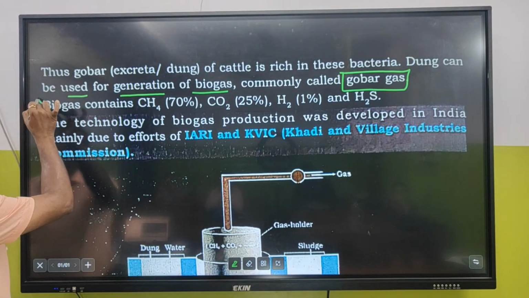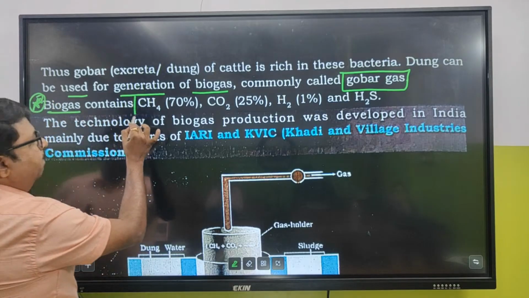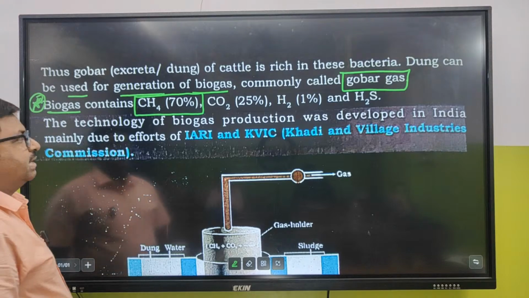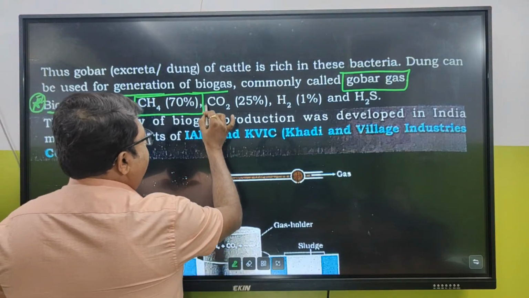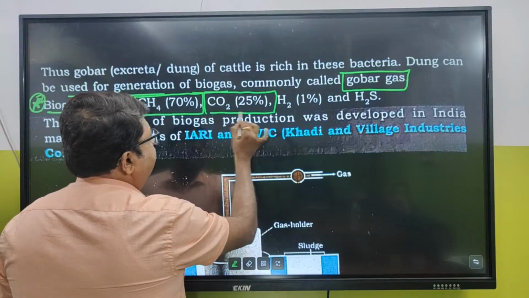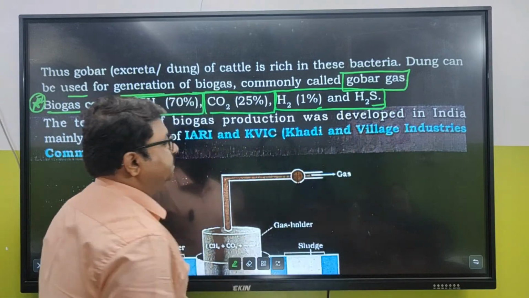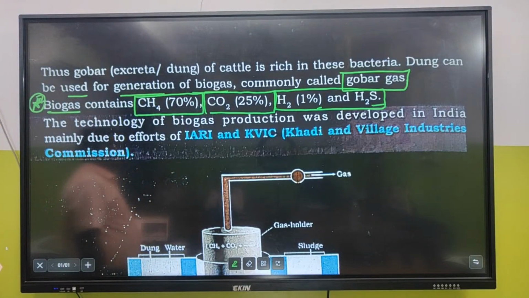Biogas contains, star mark, methane 70%. Very, very important. I think this information is not there in your NCERT. Biogas contains 70% methane, 25% carbon dioxide, and 1% each of hydrogen sulfide and hydrogen. So 70, 25 and 1. Methane 70%, carbon dioxide 25%, 1% of hydrogen and hydrogen sulfide.